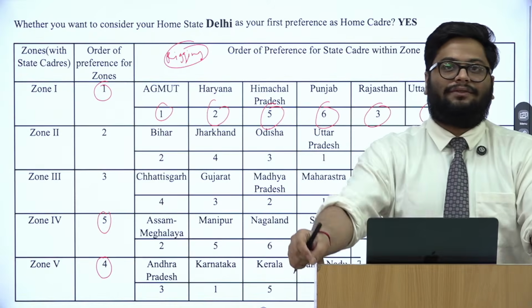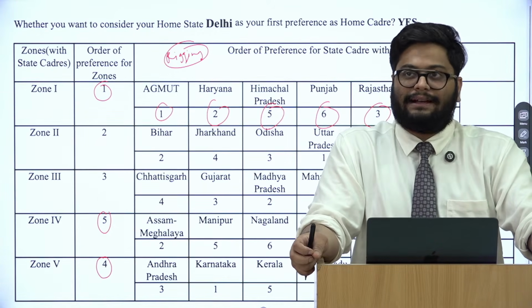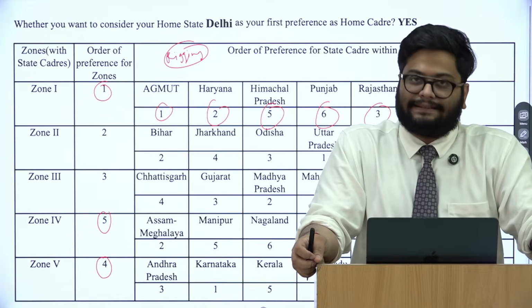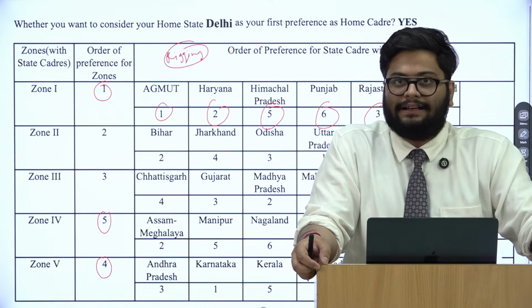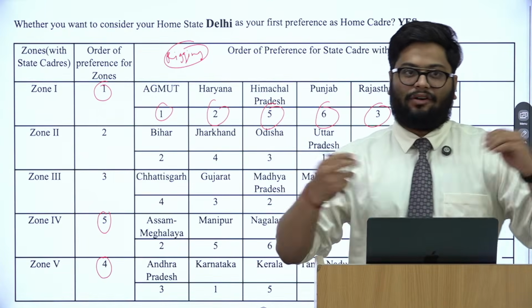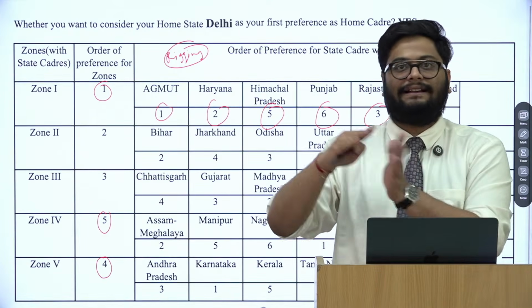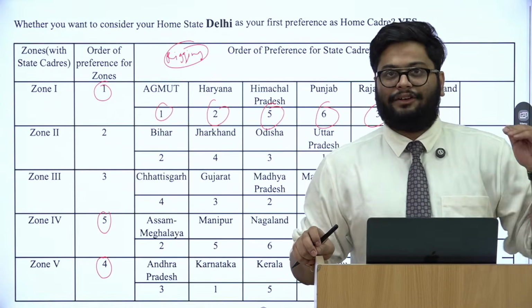So what was happening was that I could really make sure that I am not going and serving in those states, which obviously went against the spirit of All India Service. So obviously this was a concern, and usually the top rank officers had a certain state preference. They were either going to Uttar Pradesh or Rajasthan. They were easy.